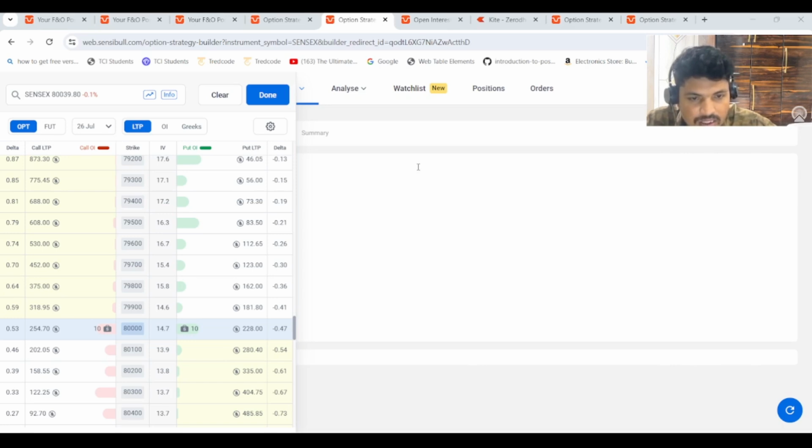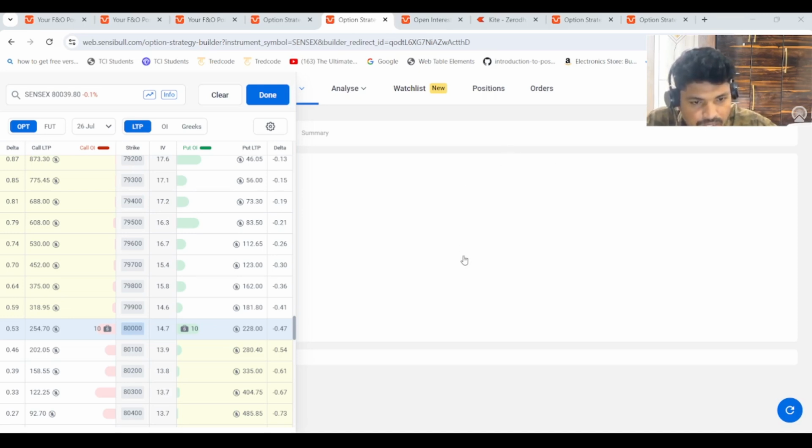There is one problem here. We are having some liquidity issue in these two positions. That may cause some slippage, but I'm not sure how I can handle these particular positions. I mistakenly placed this order with these buy positions. I would have placed 80,500 and 79,500. There we have some liquidity, but this one has less liquidity.